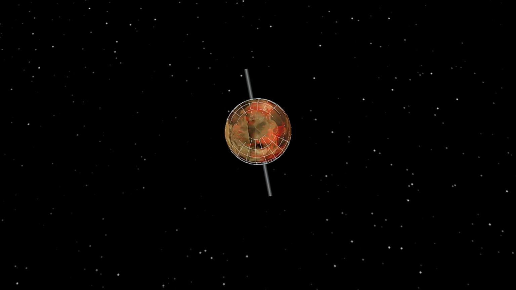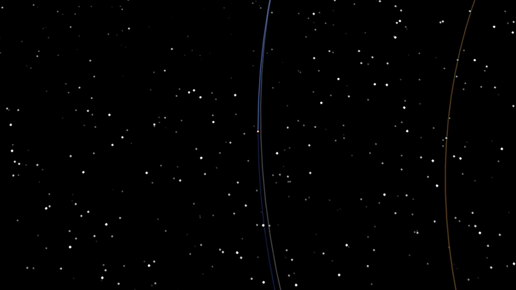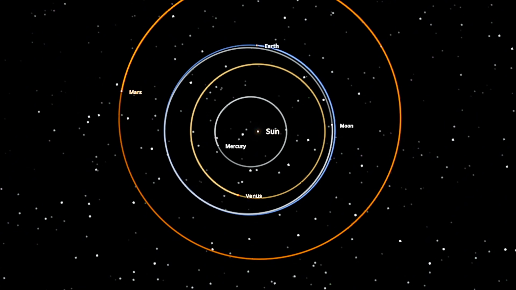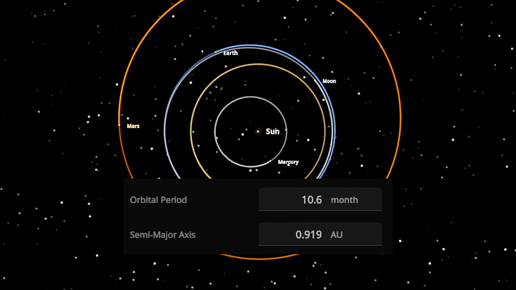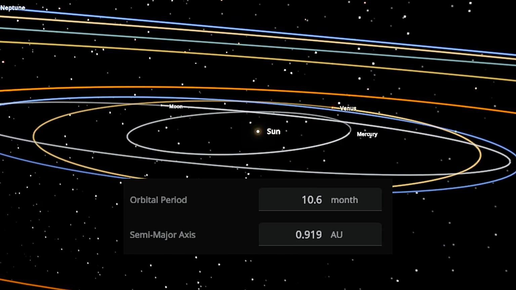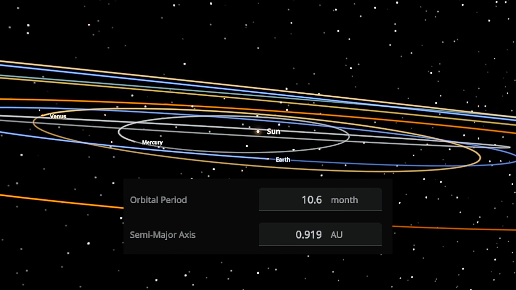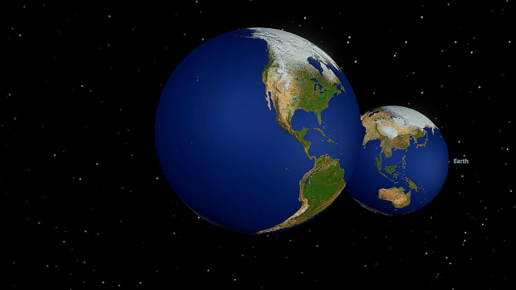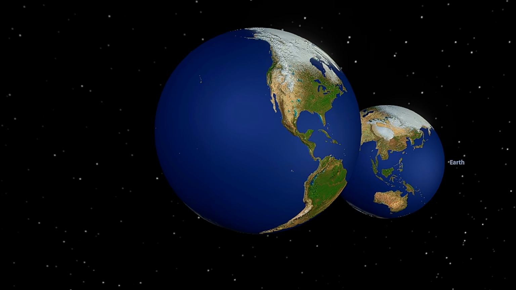The collision also has a dramatic effect on the Moon. The Moon escapes Earth's gravity entirely and begins orbiting the Sun instead. Earth's orbit changes dramatically as well. Its semi-major axis shrinks by nearly 10%, shortening Earth's orbital period to just 10.6 months. Finally, let's see what happens when Earth collides with another Earth.